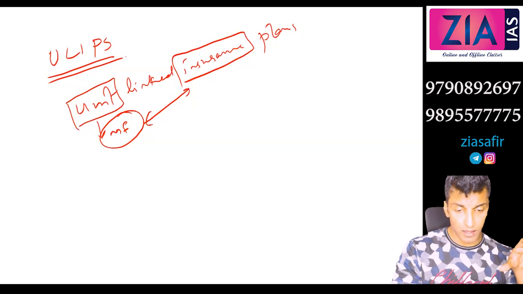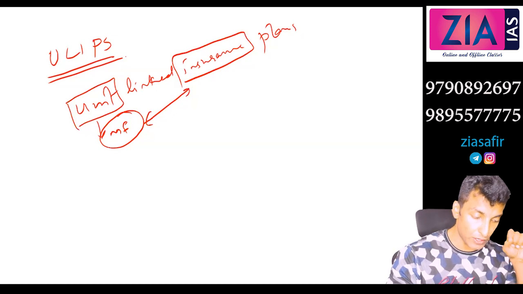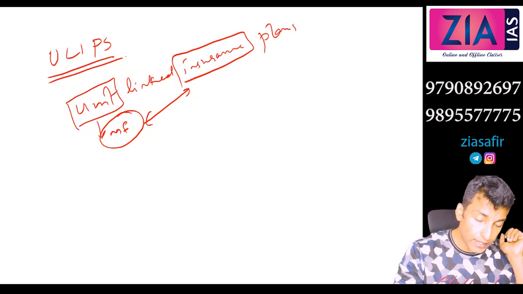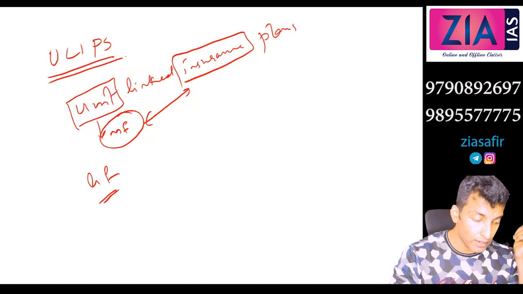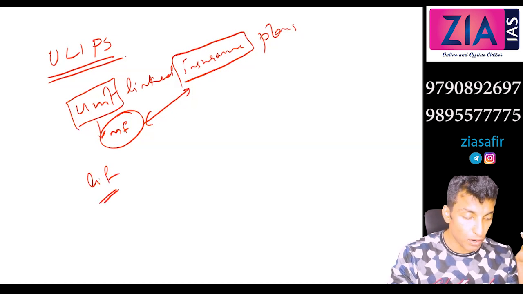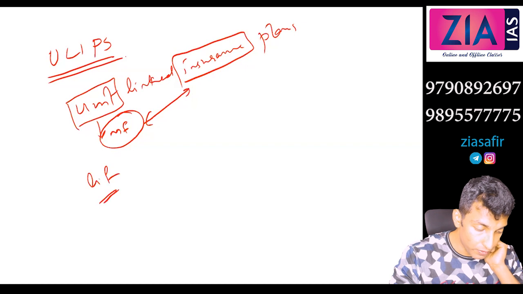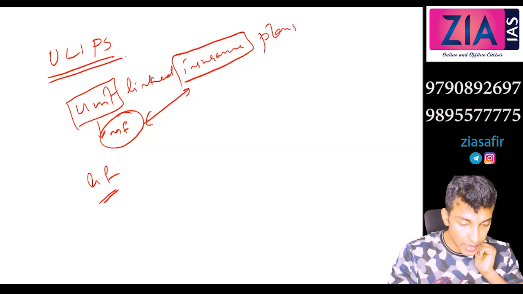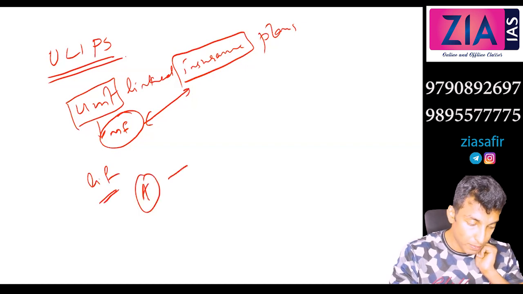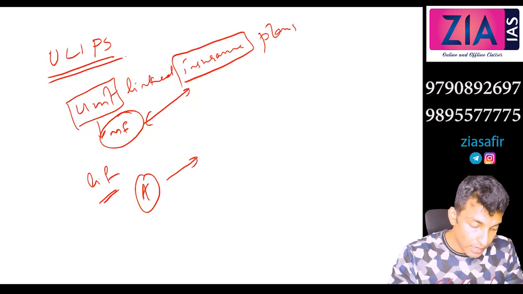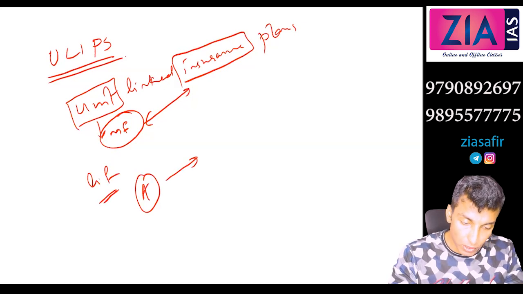Actually it is a life insurance in which the unit holders are provided with a certain number of units. For example, let's suppose Mr. A is buying a policy. Taking a ULIP, let's say he is investing 10,000 in this life insurance.